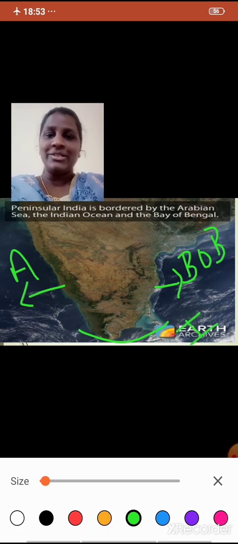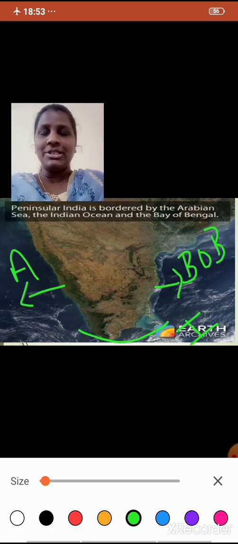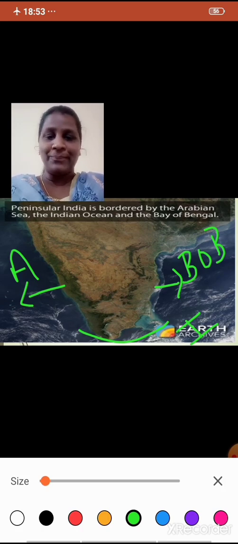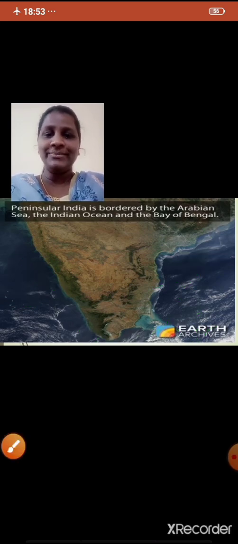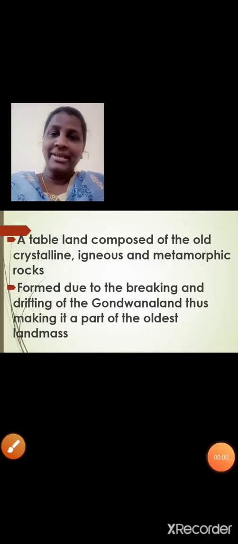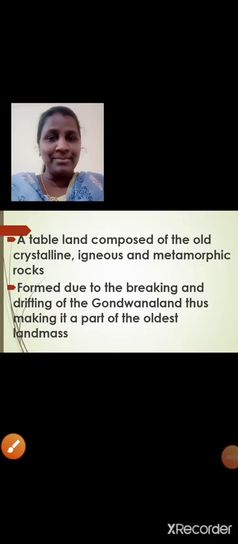So the peninsular plateau region is bordered by the Arabian Sea towards the west, the Bay of Bengal towards the east and the Indian Ocean towards the south. Hence it is called a peninsula. I hope it is clear. The peninsular plateau region is a tableland.